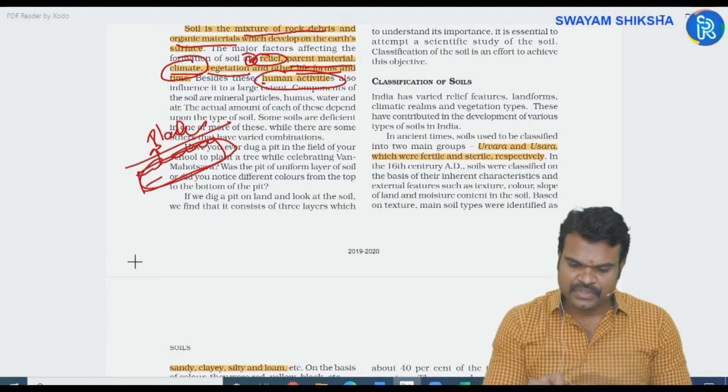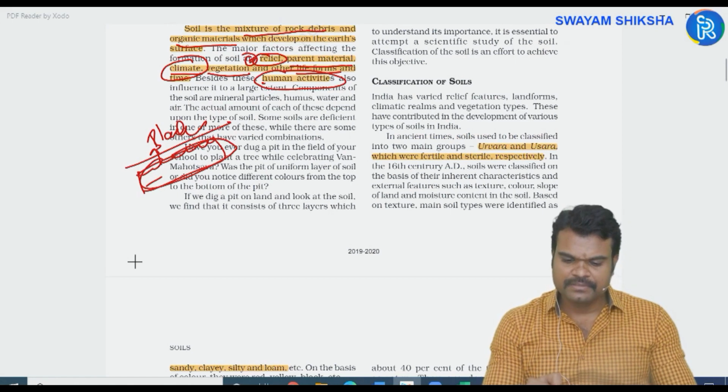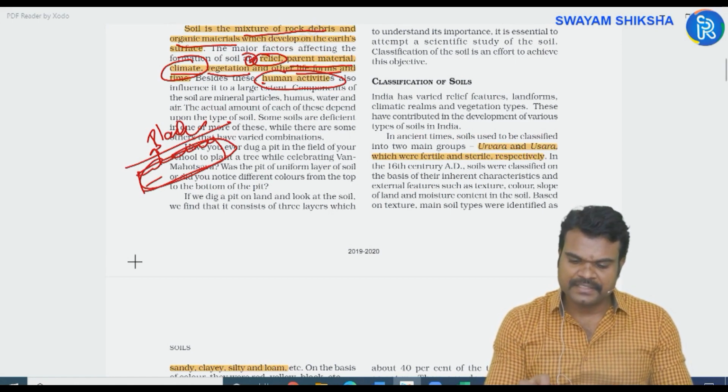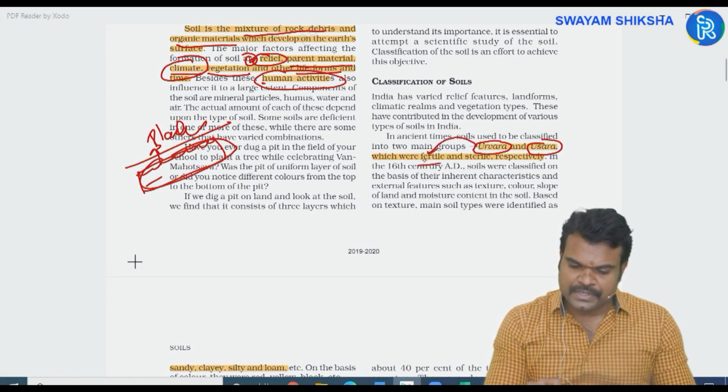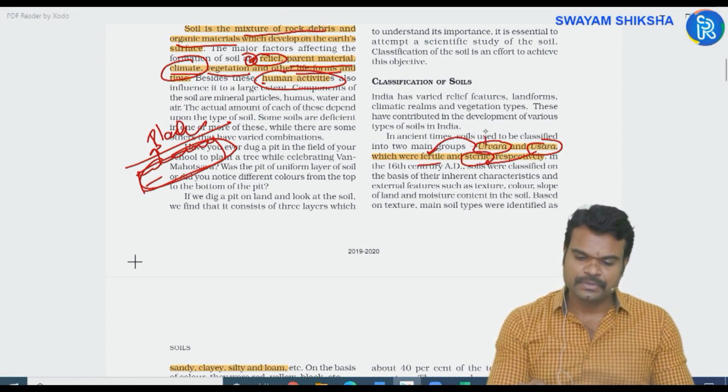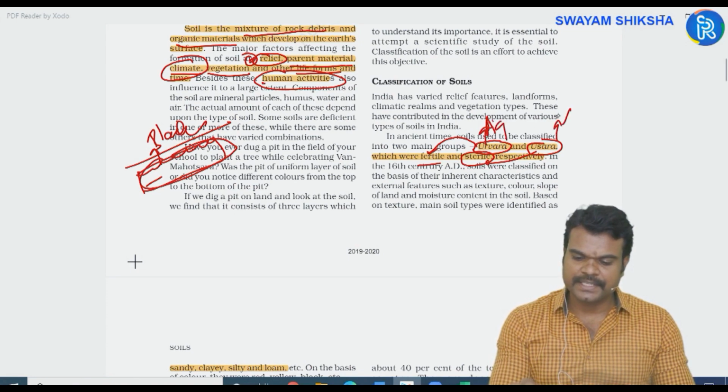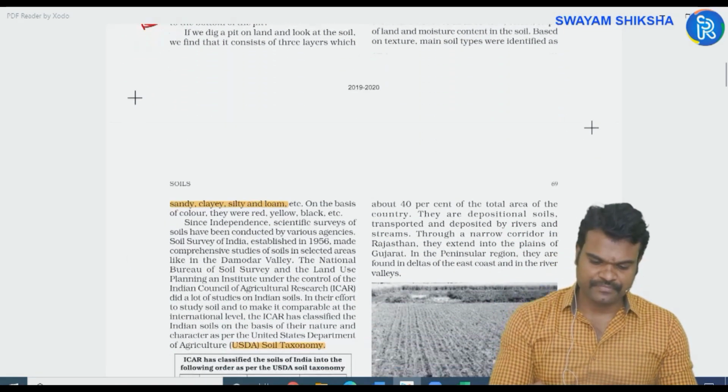Next, classification of soils. Okay, in ancient times, soils were generally categorized into two types: Urvara and Usara or Asara. Urvara means fertile soils. Asara means sterile soils. Okay, so the first is useful for cultivation or agriculture, and the second type is not fit for cultivation.